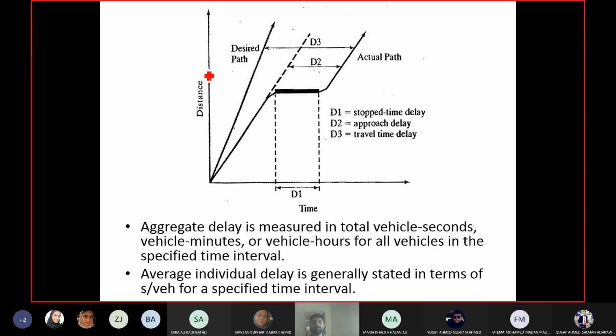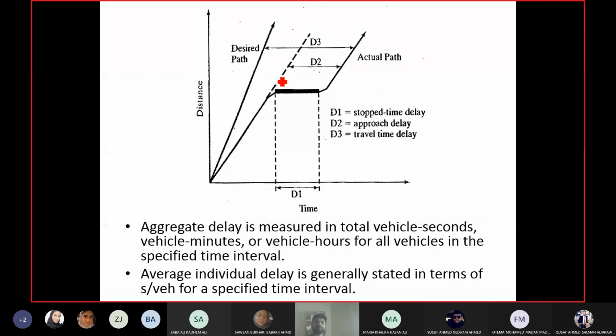Speed is the slope of the graph, right? Distance upon time. So plot a line which has a slope equal to free flow speed, and you will get the desired path. Easy. For the actual path, you use the actual speed, the actual travel time and the actual distance covered. So this is the actual speed of the car. You can see the slope, and obviously the actual speed is less than the free flow value.